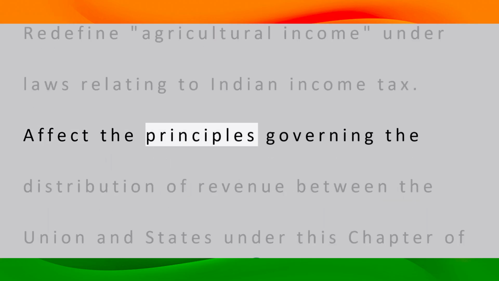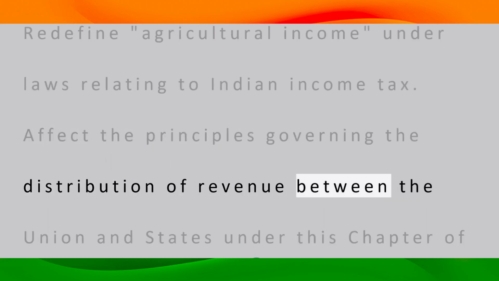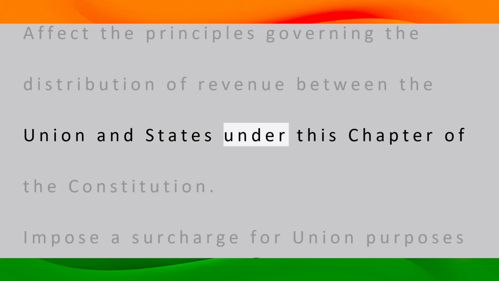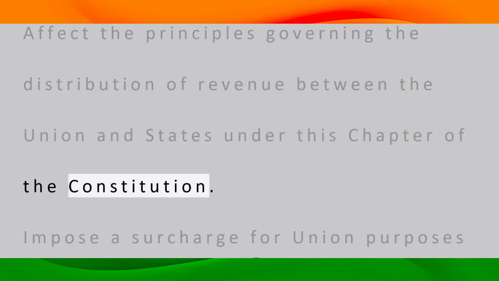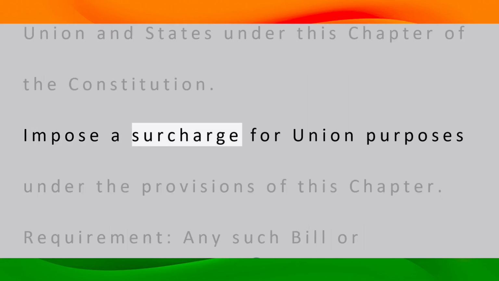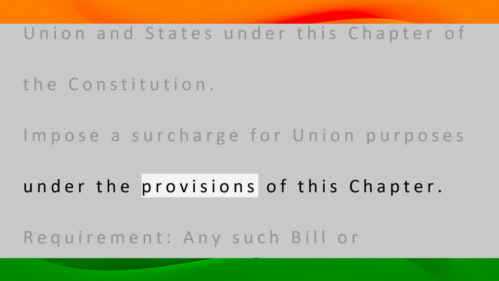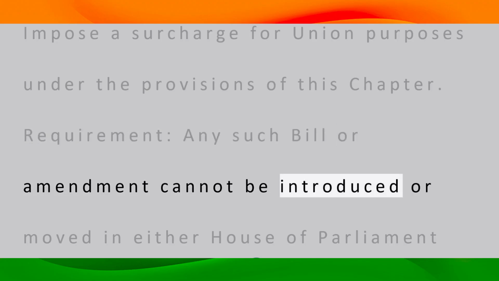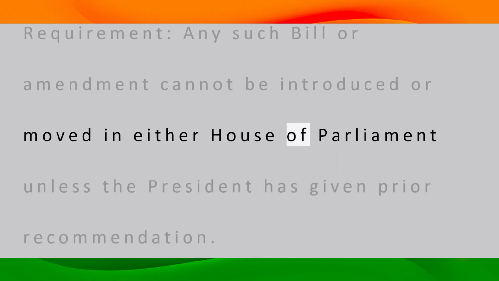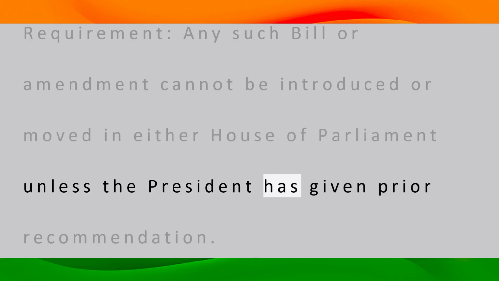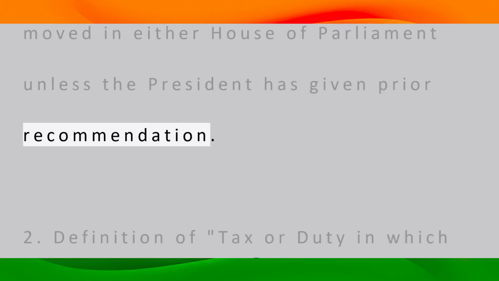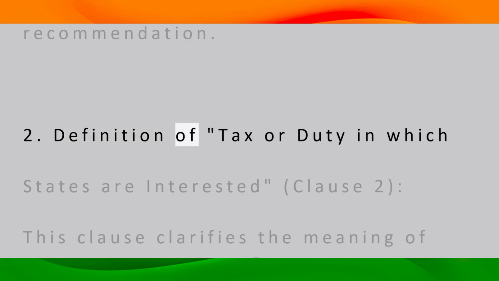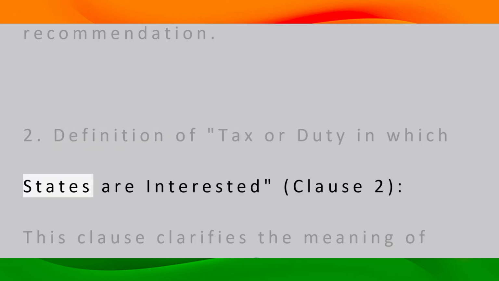Affect the principles governing the distribution of revenue between the Union and states under this chapter of the Constitution. Impose a surcharge for Union purposes under the provisions of this chapter. Requirement: any such bill or amendment cannot be introduced or moved in either House of Parliament unless the President has given prior recommendation.